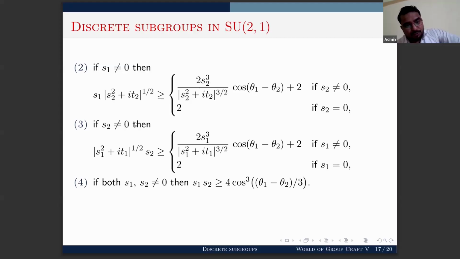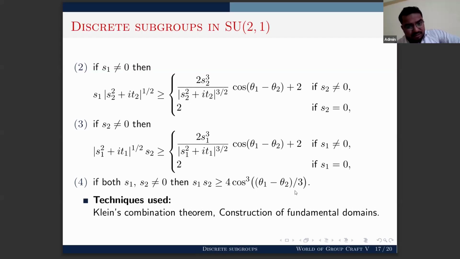Now, if S2 is not equal to 0, then the square root of modulus of S1 squared plus iT1 times S2 is greater than or equal to 2 if S1 is 0. And if S1 is not equal to 0, then it is greater than or equal to this quantity. Now, if both S1 and S2 are non-zero, then S1 times S2 is greater than or equal to 4 cos cubed of (θ1 minus θ2)/3.